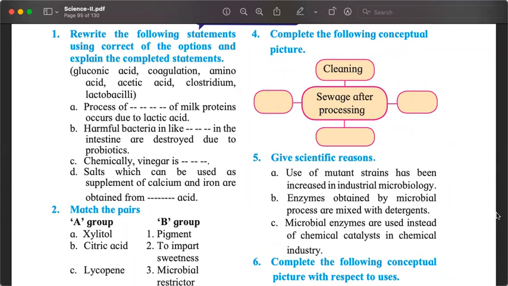Harmful bacteria like dash in the intestine are destroyed due to probiotics. This also I remember telling you, important word, Clostridium. Chemically, vinegar is 4% acetic acid. And supplement salts which can be used as supplement of calcium and iron are obtained from what acid?